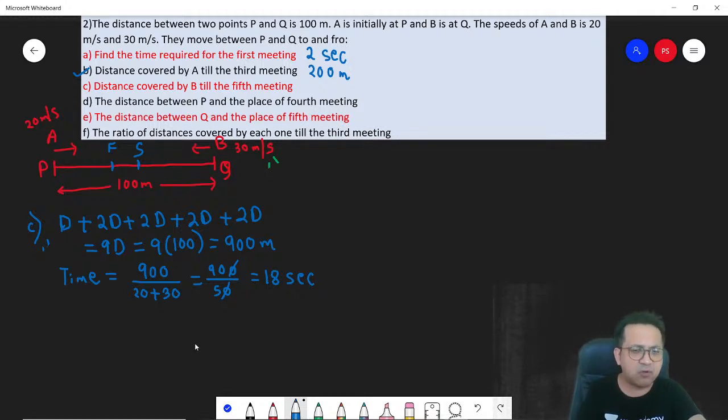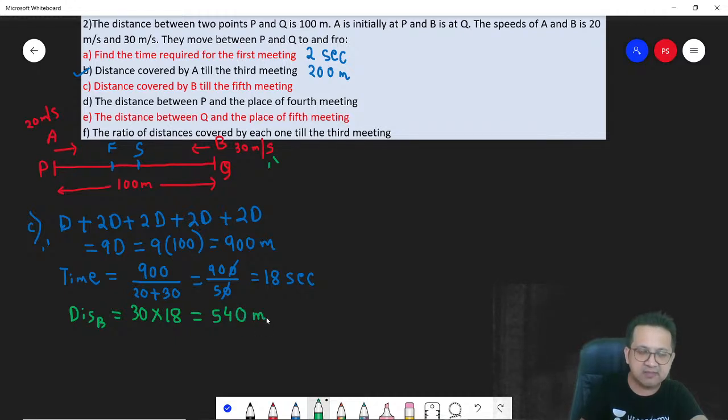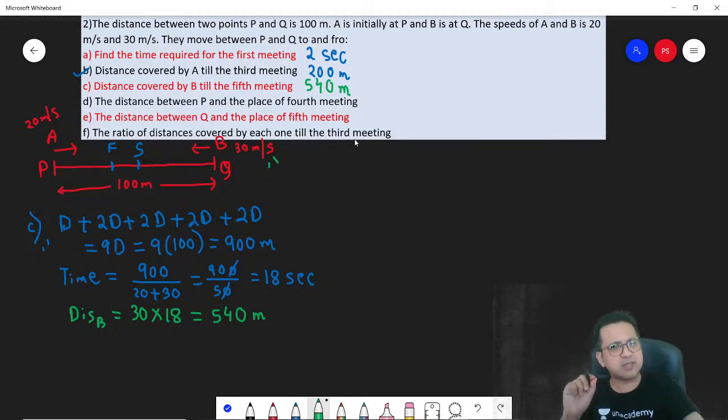So what is the distance covered by B? Distance covered by B would be nothing but speed into time. Speed of B is 30. Time taken to meet for the fifth time is 18 seconds. So 30 into 18 is 540 meters, and that's the answer. Brilliant question. I think it will help you crystallize your concepts. Clear? Any doubt in this? Up till C, I think it's good enough.